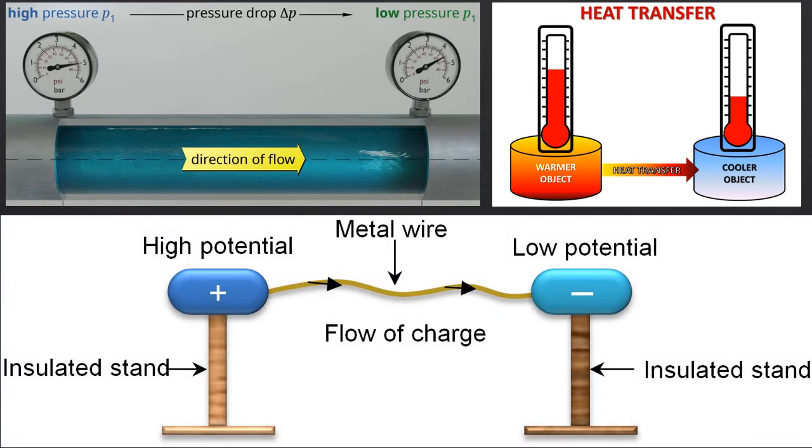Similarly, in case of electric charge, the direction of flow of electric charge from one point to another point is characterized by the potential of these points. So we will see that the charge will flow from a region of high potential to a region of low potential. This is the significance of electrostatic potential to electric charge or the motion of electric charge.